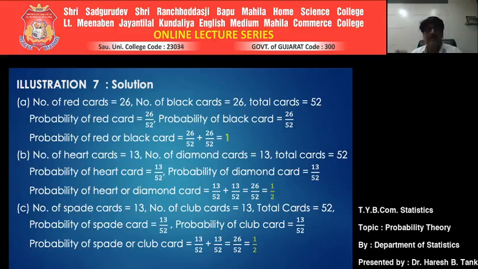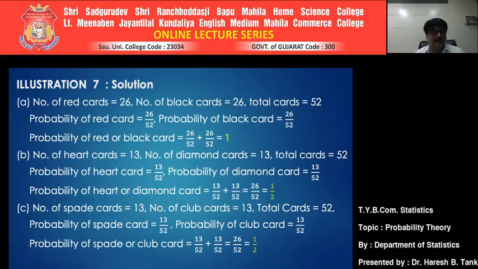So they are mutually exclusive in nature. Since they are mutually exclusive, the addition theorem says that when you connect two different events with the word or, it is the sum of individual probabilities. That is 13 by 52 plus 13 by 52, which comes to 26 by 52. Further simplifying it, it comes to 1/2. Is it okay?